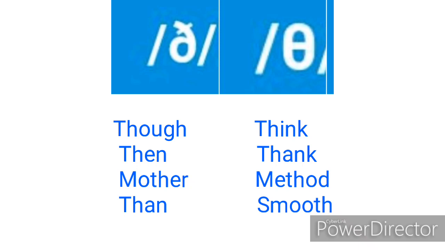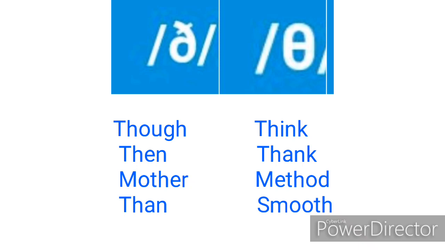Africans usually pronounce TH as either T, that is the T letter, or D, that is the D letter. The words with TH that most Nigerians or most Africans pronounce as T usually fall in the category of the voiceless TH sound, and those that most Africans pronounce as D usually fall in the category of the voiced TH sounds.